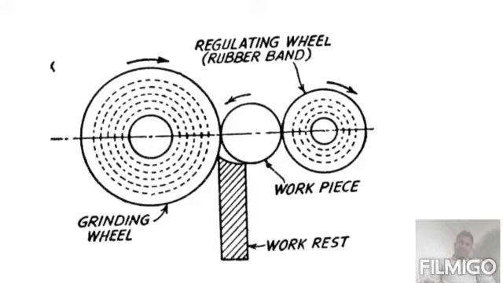That is the main thing. You can observe here that the work rest is also one of the most important parts in centerless grinding. Whenever we need to produce external surface finishing, that is the time we need to go with the help of centerless grinding. At the same time, it is used for long lengths of bars.